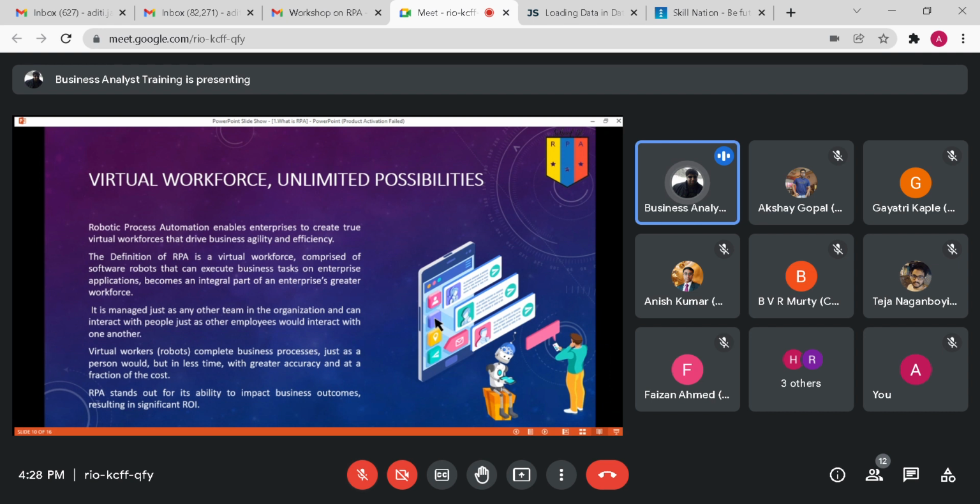And human beings will be doing the high end work. Robots will be doing the low end work. So this virtual workforce concept is that a robotic worker is just like a human worker. Just as a human worker has a schedule, a robot has a schedule. Just like a human worker has a unique email ID and a unique employee ID in the organization, the same is also applicable for a robotic worker. Just as you get a laptop or a desktop machine when you join a company, a robot also has its own machine and own system and its own credentials to access whatever applications it needs to access.